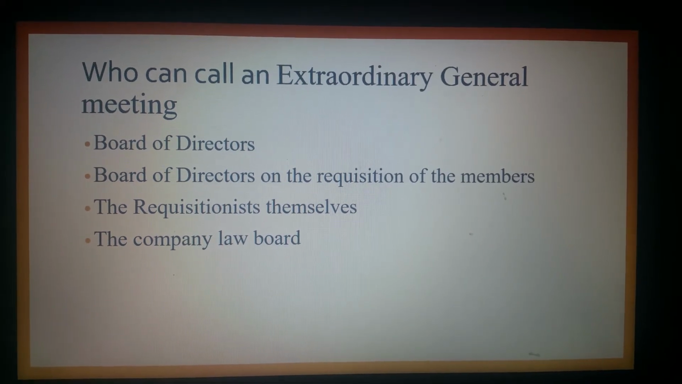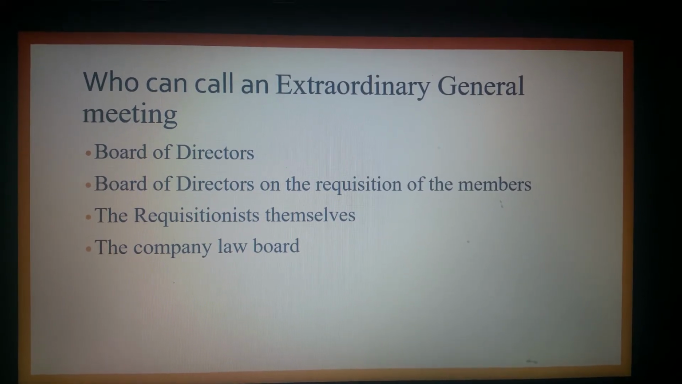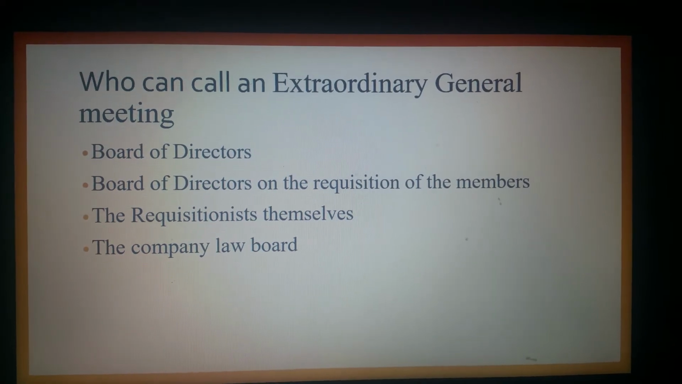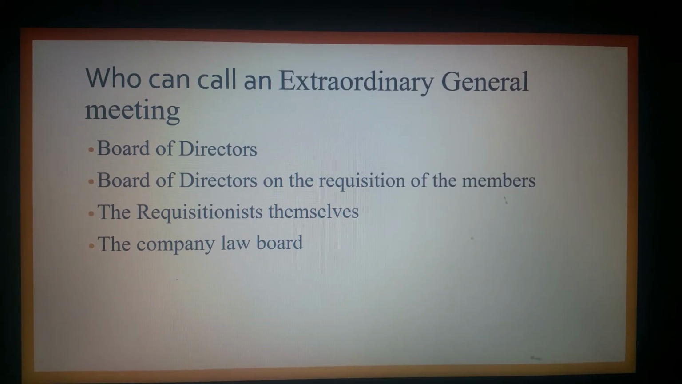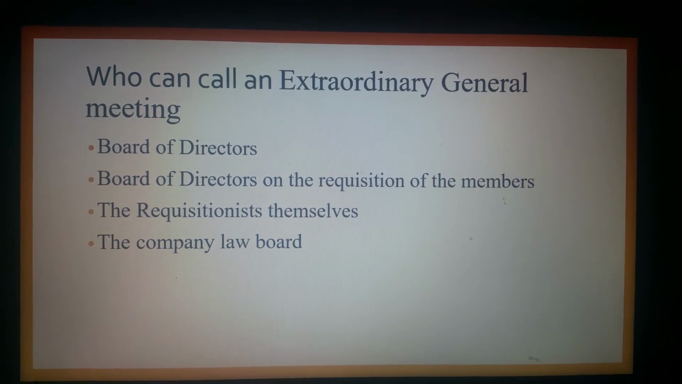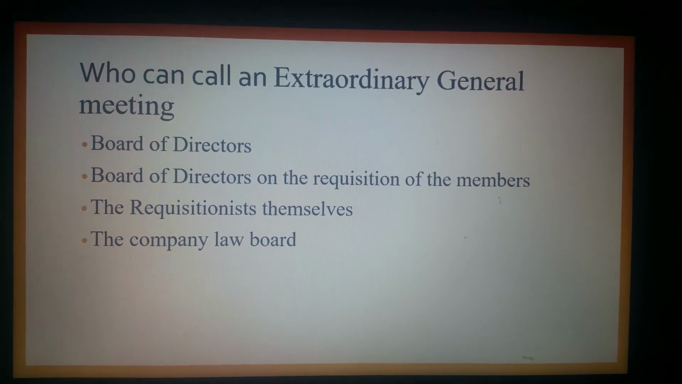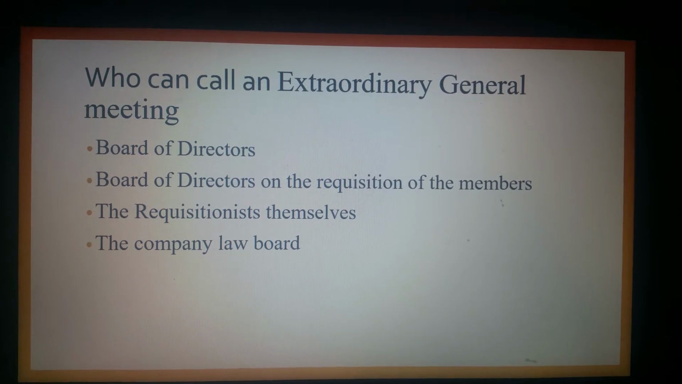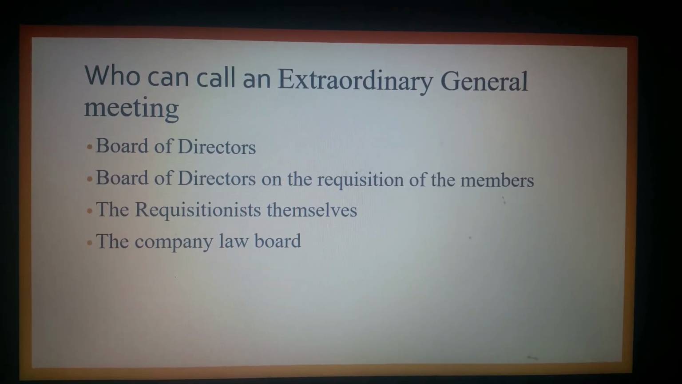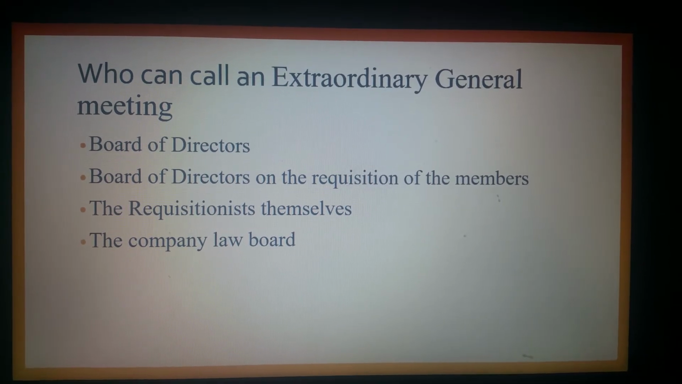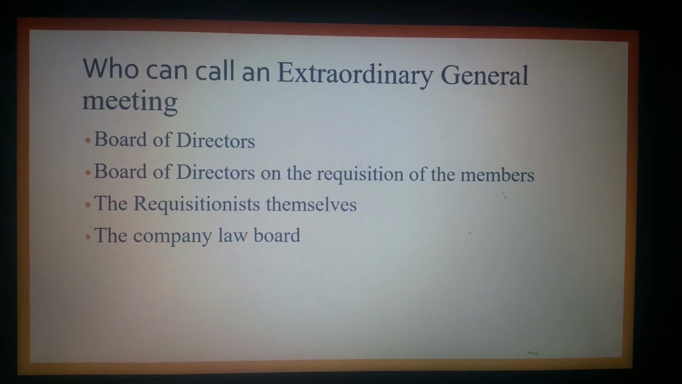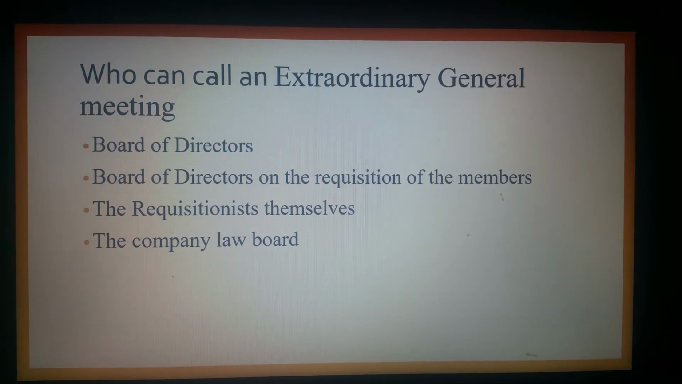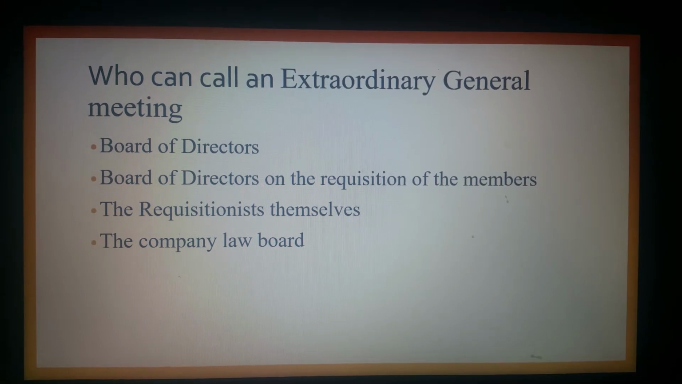Once the requisition is made by the shareholders, the board must call an extraordinary general meeting within 21 days of the deposit of the requisition. And this meeting should be held within 45 days from the date of requisition. So once the board of directors receives the request of the members, they should proceed with holding the meeting within 45 days.